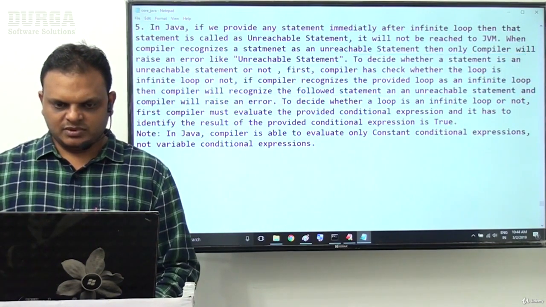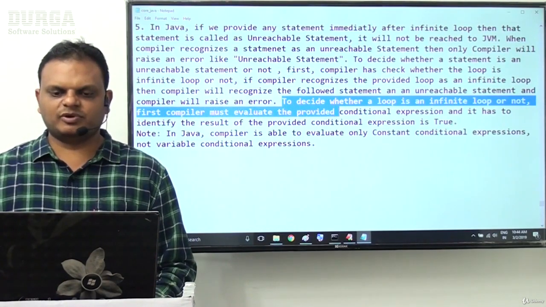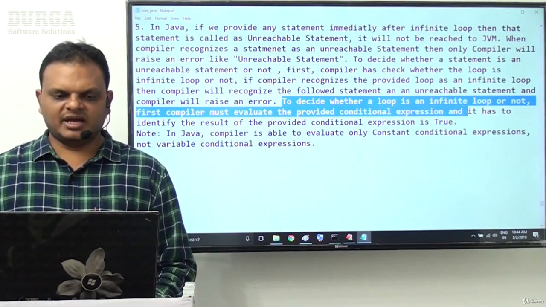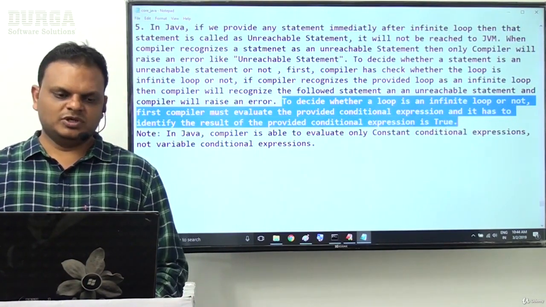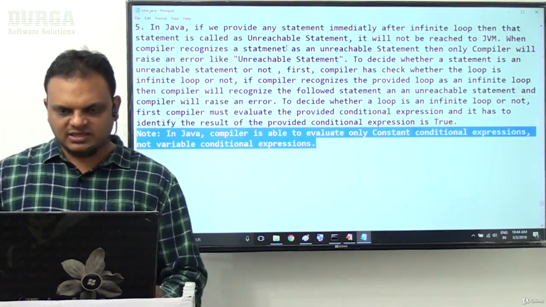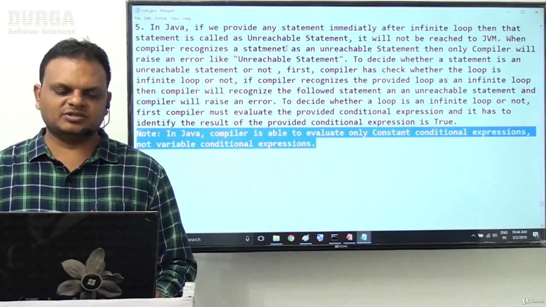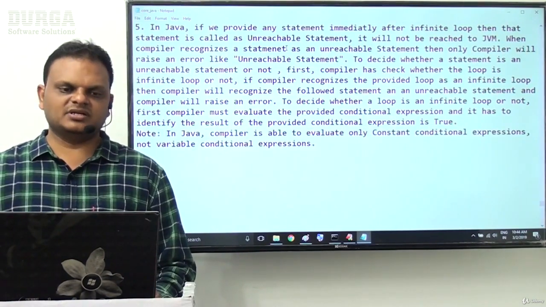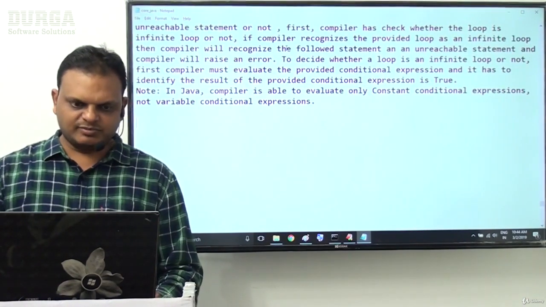Okay, fine. To decide whether a loop is an infinite loop or not, first the compiler must evaluate the provided conditional expression and identify that the result is true. When the compiler is able to identify that, in Java, the compiler is able to evaluate only constant conditional expressions, not variable conditional expressions. This is exactly the point we can understand clearly now. Fine. This point is completed.